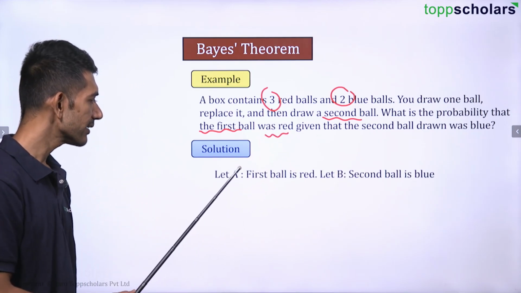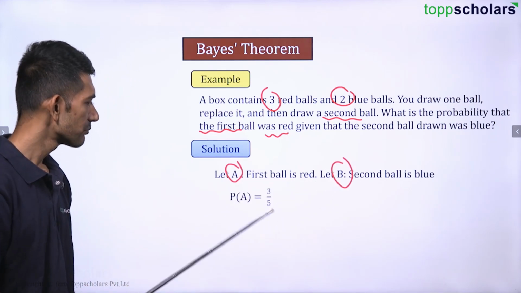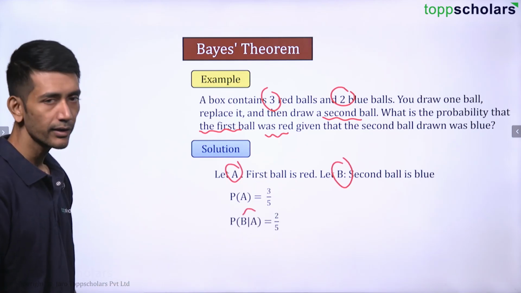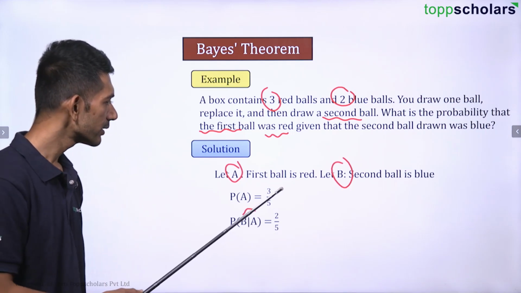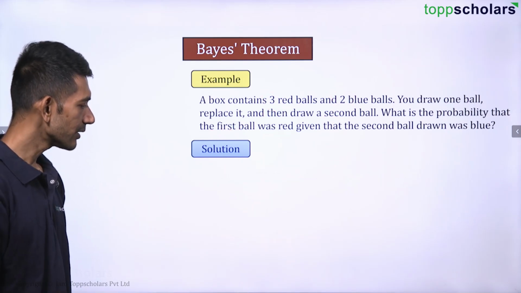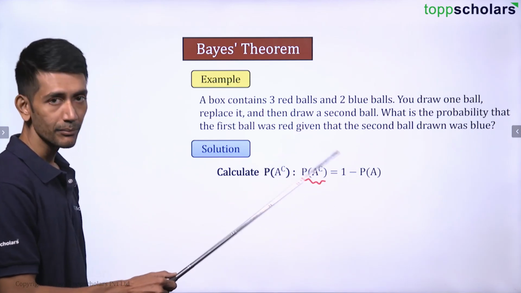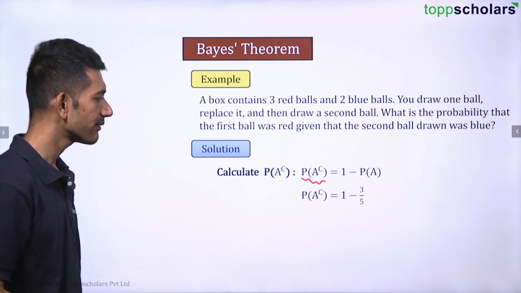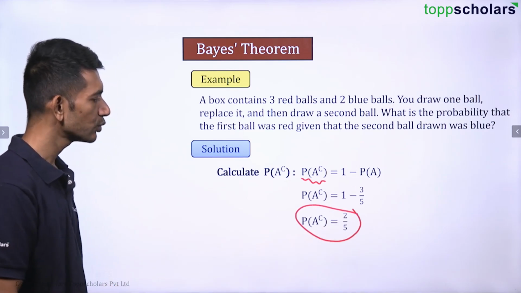So first ball is red, let that be event A. Second ball is blue, let that be event B. Then probability of A is 3 by 5. Probability of B where A has already occurred is 2 by 5. Now what will be probability of B where A complement has already occurred? That is, the first ball is red, complement of that is going to be 2 by 5, right? So can I say probability of A complement will be 1 minus probability of A, which is nothing but 1 minus 3 by 5. 1 minus 3 by 5 is nothing but 2 by 5. So probability of A complement is 2 by 5.